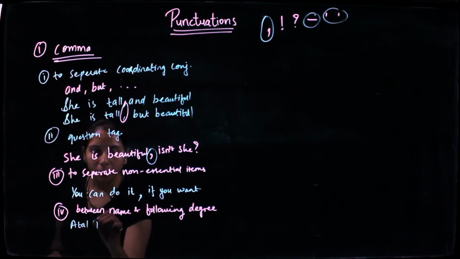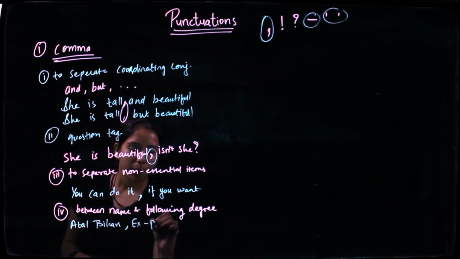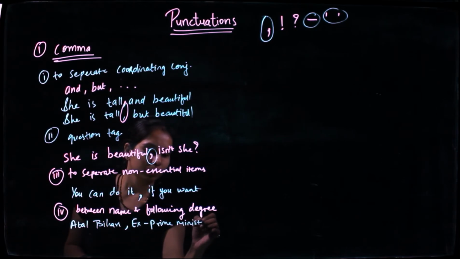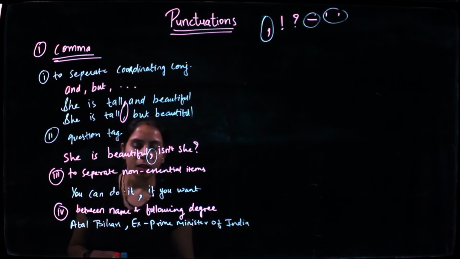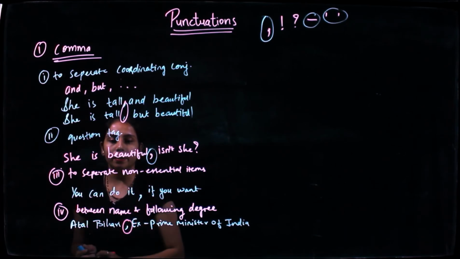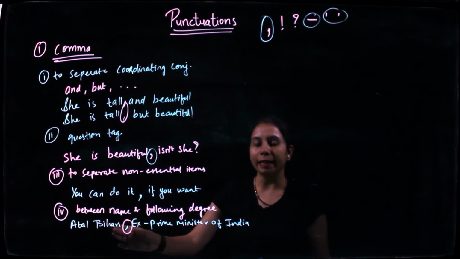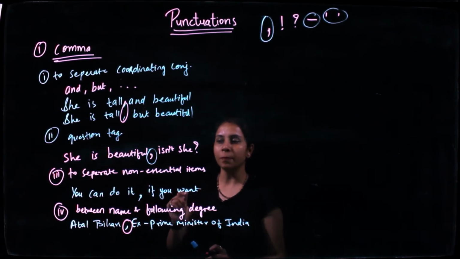Atal Bihari Vajpayee, ex Prime Minister of India. So here what I have added already, after the name instantly I have added a comma. So between the name and the degree, between the name and the position, I need to add a comma. These are the 4 scenarios we just discussed about the commas.